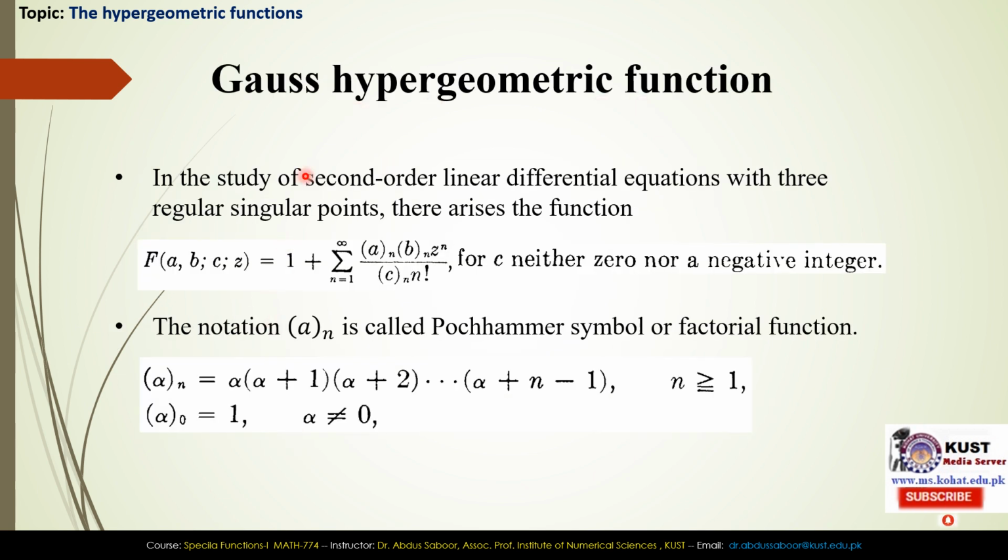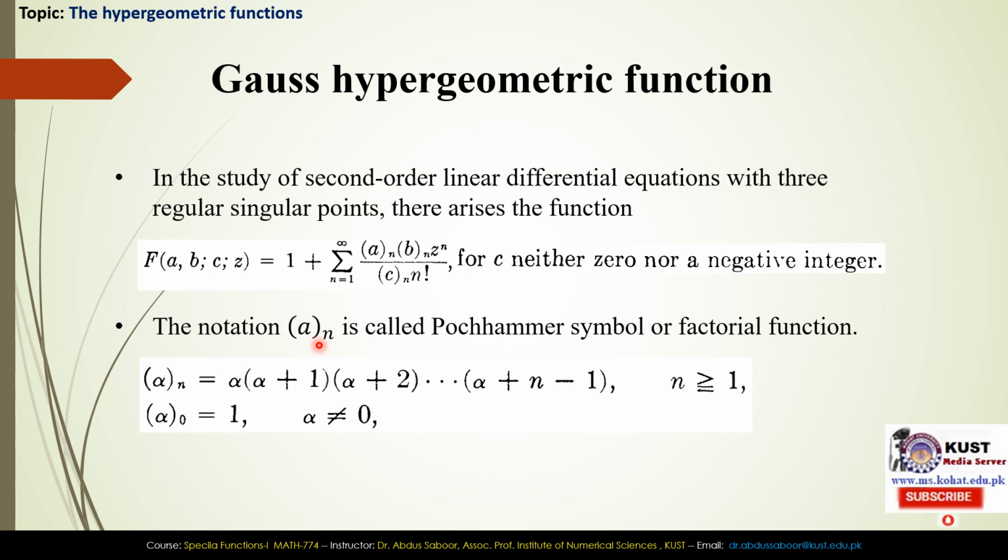The Gauss hypergeometric function. In the study of second order linear differential equations with three regular singular points, there arises the function F of a, b, c, z equal to this series for c neither 0 nor a negative integer. So here you can see that there is a comma between a and b, and then semicolon between b and c, and then semicolon between c and z. What it shows: the comma between a and b means these both are the numerator parameters. Then the semicolon and c means this is the denominator parameter, and then semicolon and z means the argument of this function. So the left hand side is the function, and the right hand side is the series.